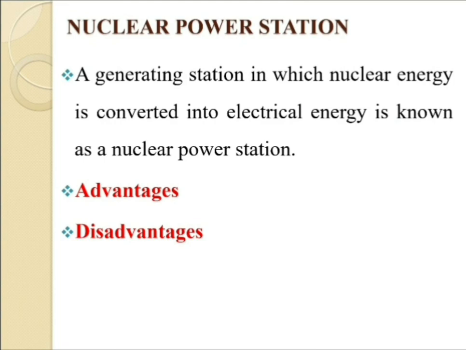Third, it has low running charges as compared to other power plants. Fourth, this plant is very economical for producing electrical power. Fifth, it can be located nearer to the load center because it does not require a large quantity of water and need not be near coal mines. Therefore the cost of primary distribution is reduced if we go with a nuclear power station.